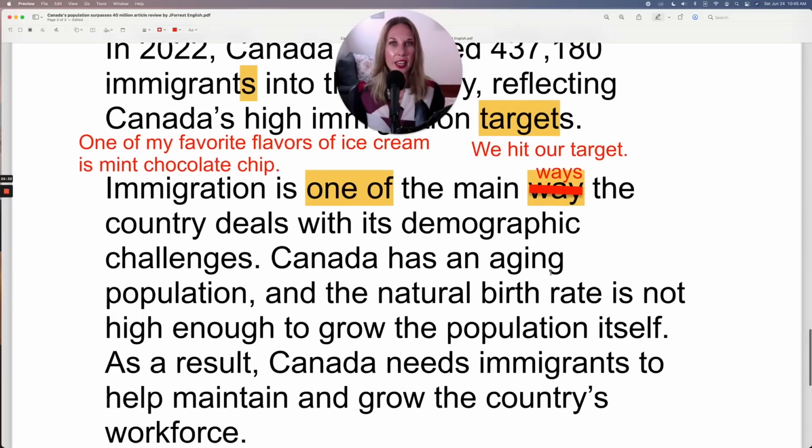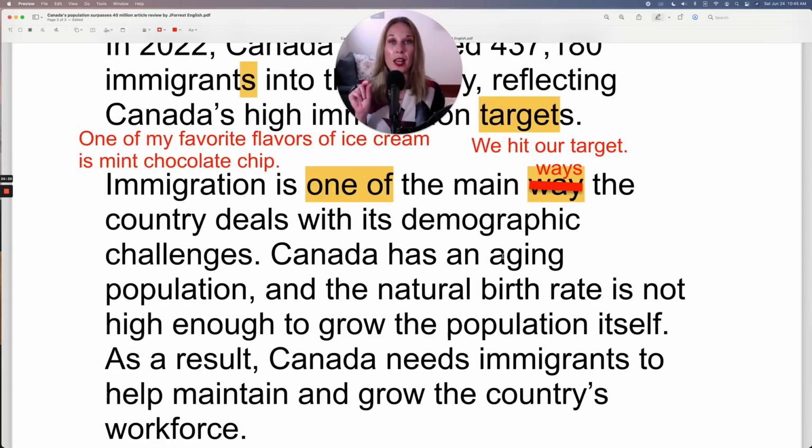Canada has an aging population. Remember, I shared that the baby boomers, they're all becoming 60, 70, they're exiting the workforce, they're aging, becoming older. So that's aging, becoming older.